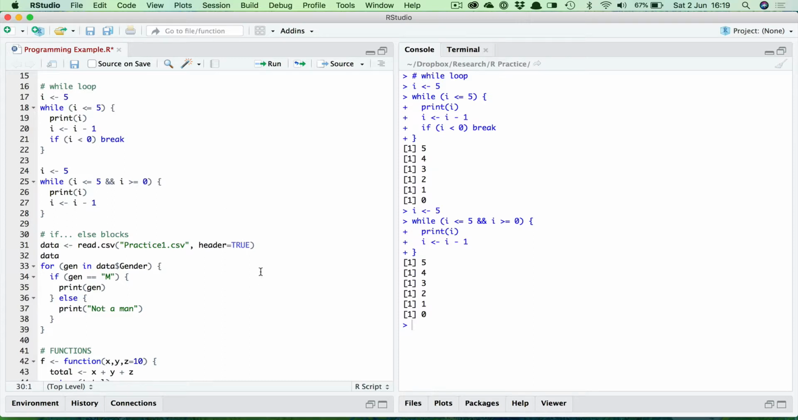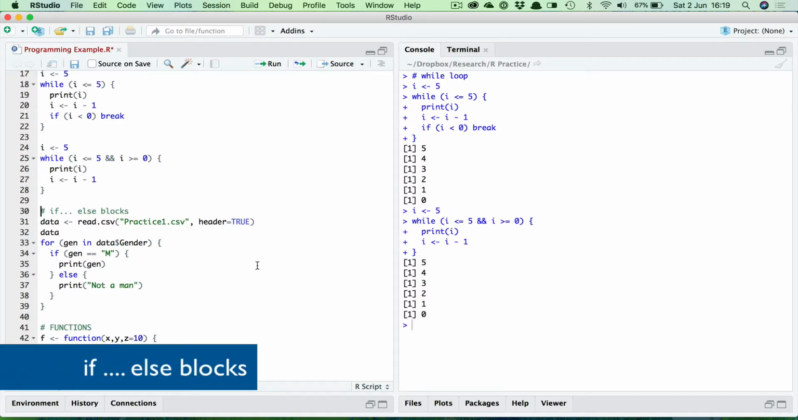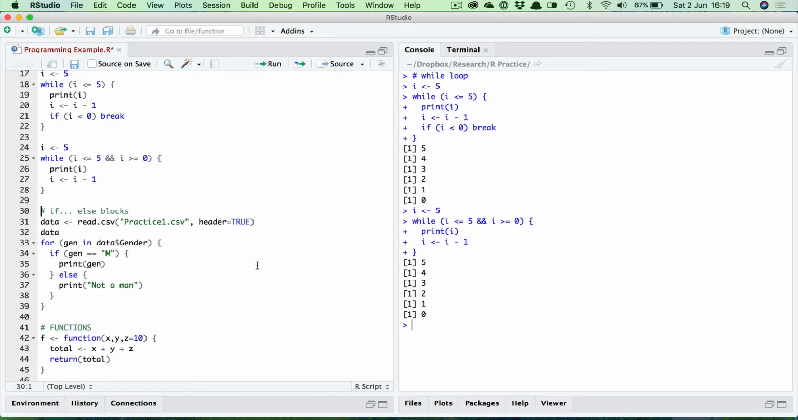Let's look now at the other main control flow construct, which is the if-else conditional block. Now again, this operates in exactly the same way as it does in other languages. First of all, you check to see if a particular expression is true. If so, some code is run. If it's not true, then other code is run. So here I'm going to give a little example.